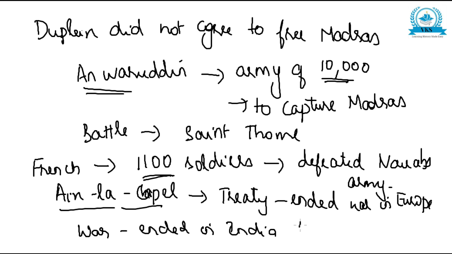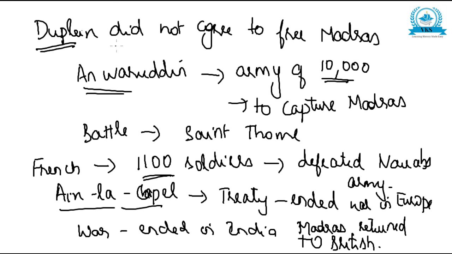And finally, we have to know what happened to Madras. Madras was returned to the British. So finally, Madras was given back. What happened was, when the English asked Dupleix to give back Madras, and Anwaruddin asked Dupleix to give back Madras, Dupleix did not agree.